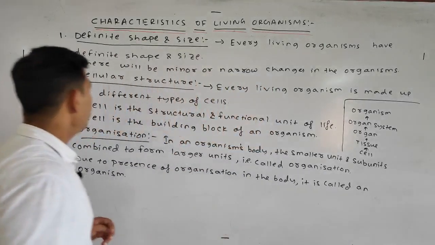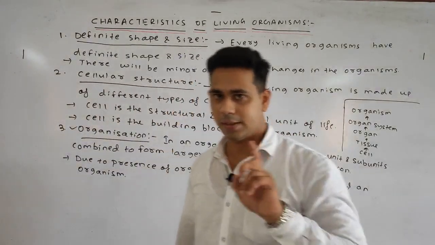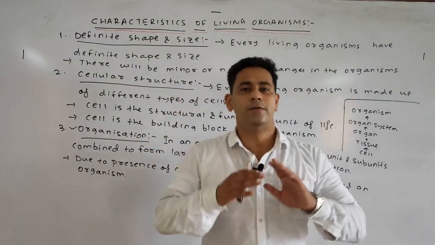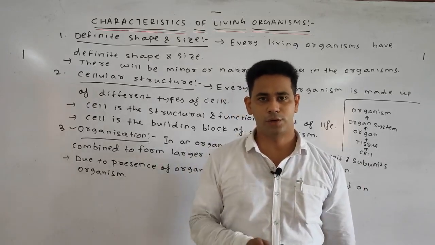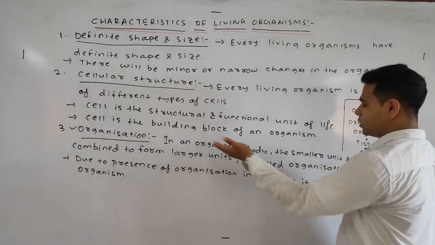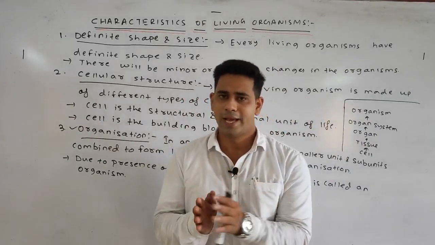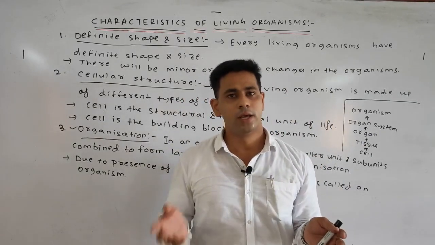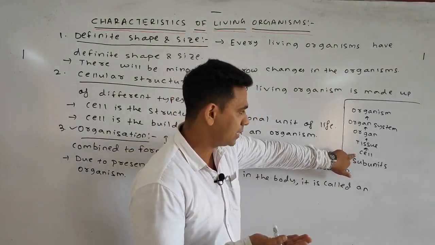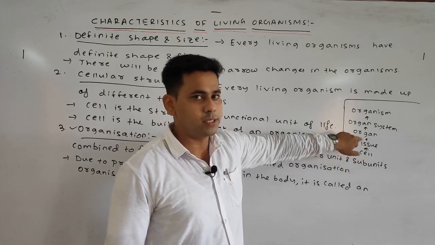So firstly we discussed the definite shape and size, meaning each and every living organism has a definite shape and size. Cellular structure: every organism is made up of various types of cells, and the cell is the structural and functional unit of life, and also the building block of the organism. Lastly, organization, in which the smaller units and subunits combine to form the larger unit. The cell is the basic unit. Similar types of cells combine to form a tissue. Similar types of tissue combine to form an organ.